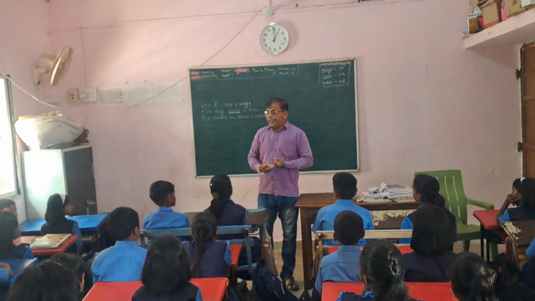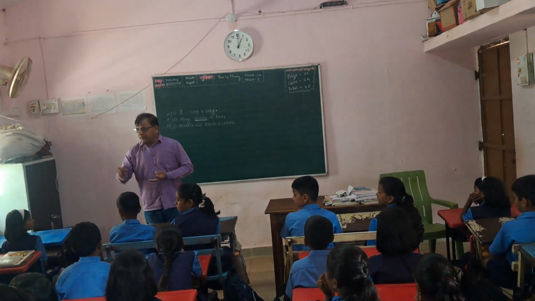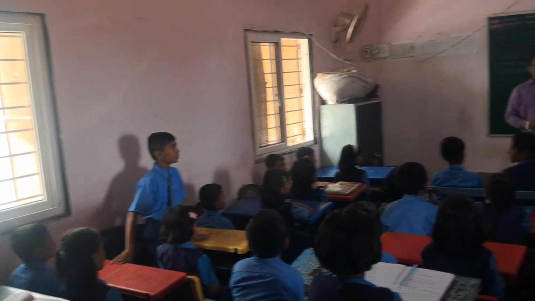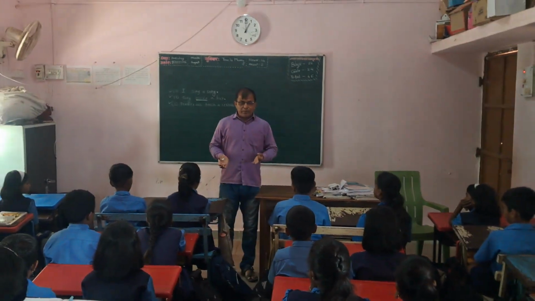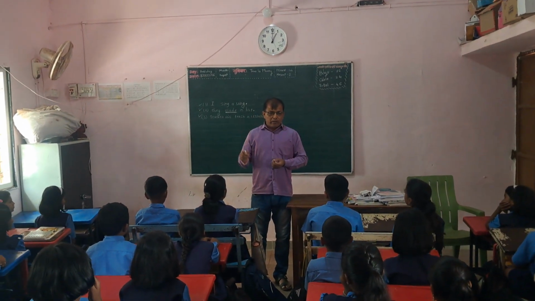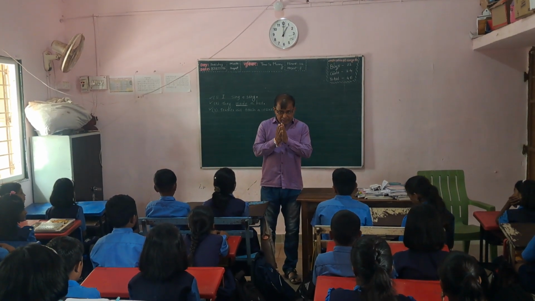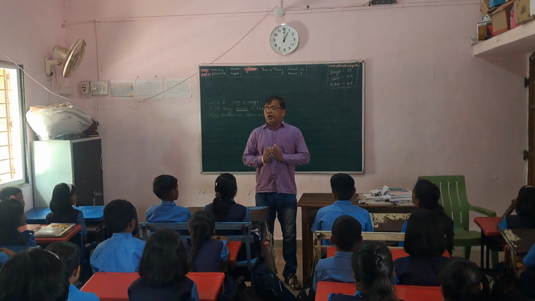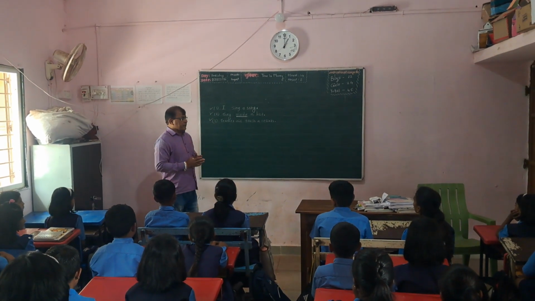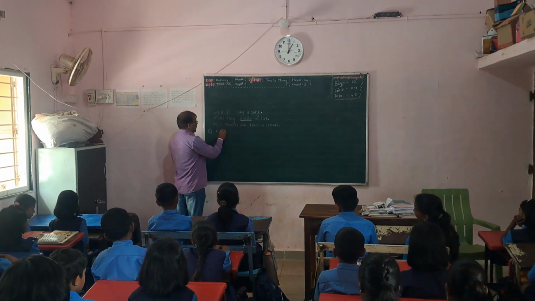Then how many tense are there total in our English grammar? Yes? There are 12 types of tense in the English grammar. Very good. Because 4 plus 4 plus 4 is equal to 12, and these 12 tense are present in our English grammar. And today's main tense is a present tense,